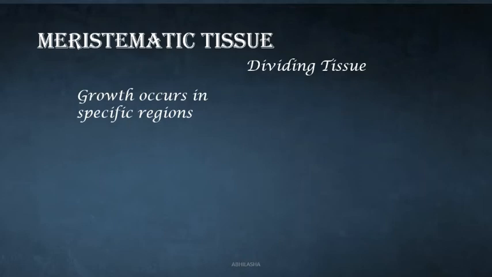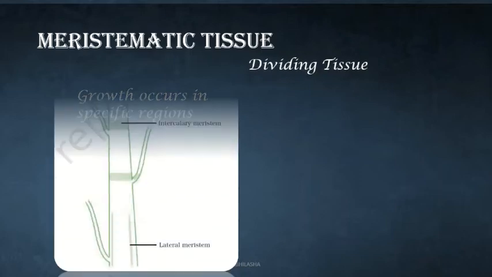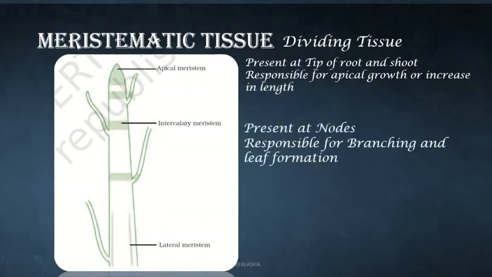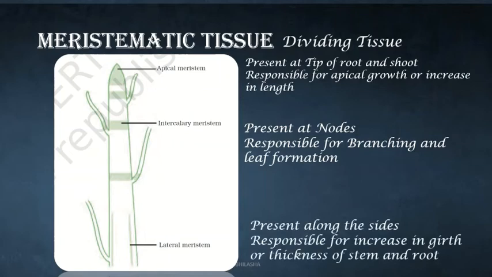So on the basis of location, meristems are divided into three types. The apical meristem, present at the tip of root and shoot, is responsible for apical growth or increase in the length of the plant. The intercalary meristem, present at nodes, is responsible for branching and leaf formation, and the lateral meristem, present along the sides, is responsible for increase in girth or thickness of stem and root.